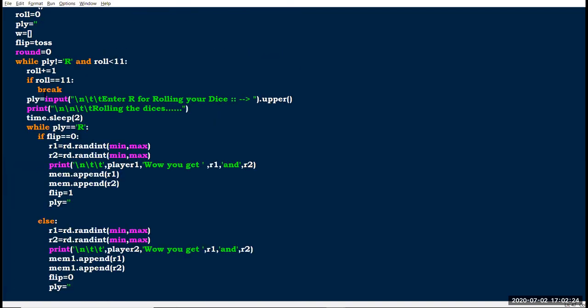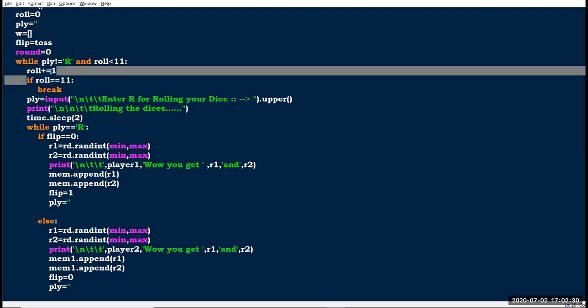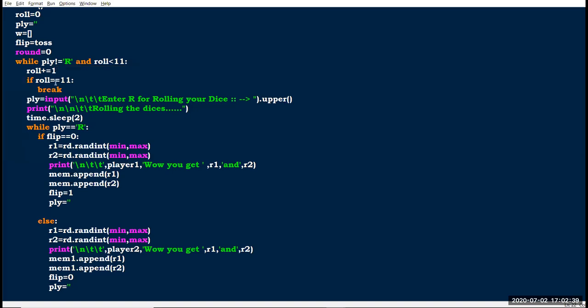When roll equals 10, it comes into another loop iteration, where one more value is added, so roll equals 11, the condition is satisfied, and here I gave break. So the loop has broken.